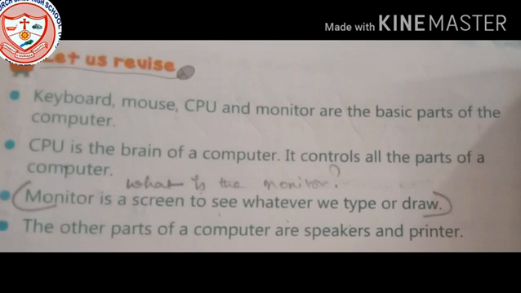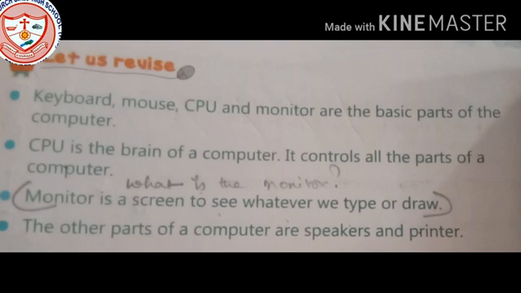CPU is the brain of a computer. It controls all the parts of a computer. Actually, I have said in the last class, CPU is also known as a storehouse of a computer because it can store lots of information in it, and it always says what to do, what not to do. Like our brain controls all the parts of our body, like that in a computer, CPU controls all the parts of a computer. It indicates what to do, what function should be done.